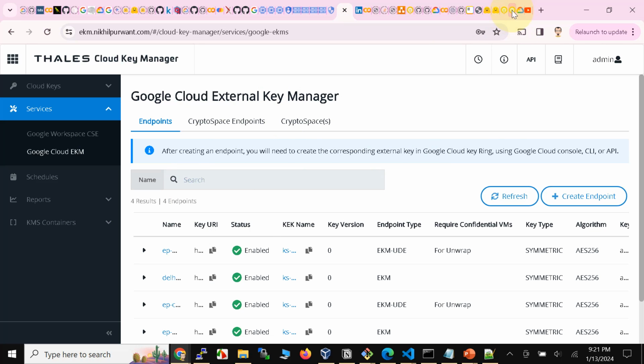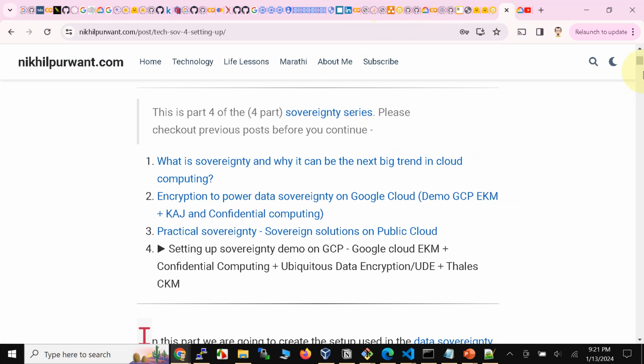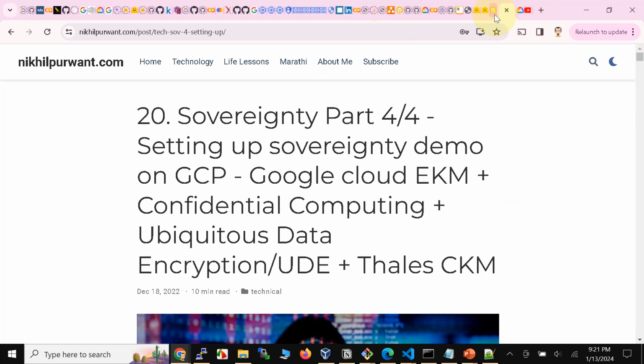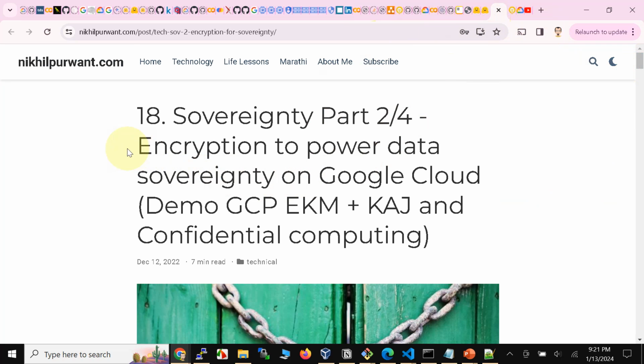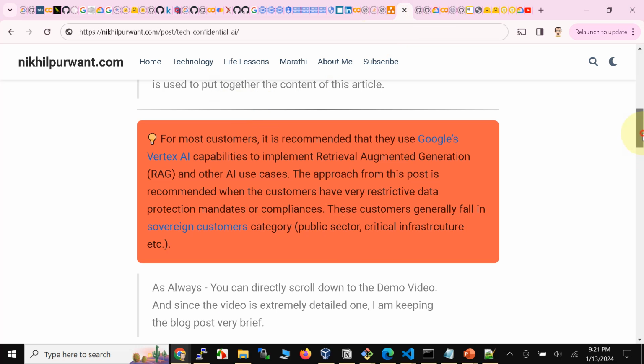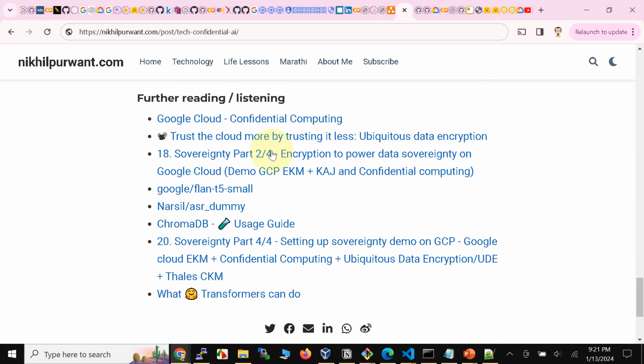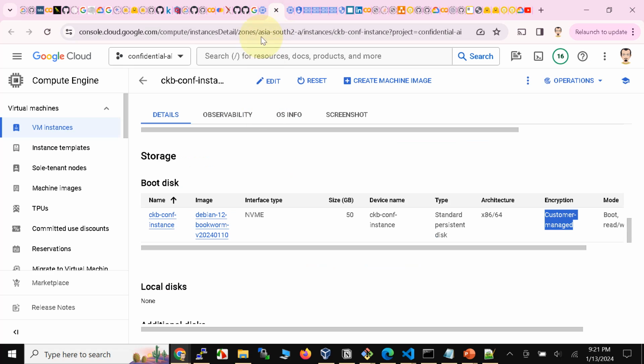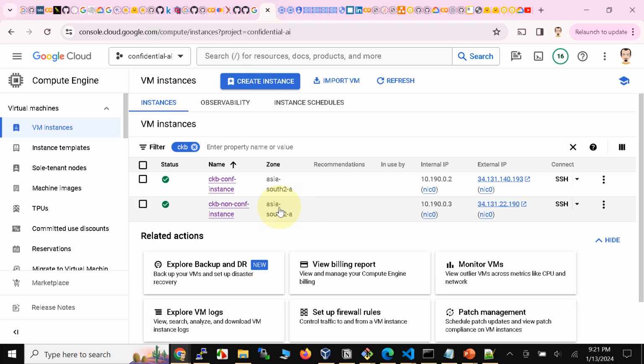I actually have another blog that explains and demos in detail how encryption powers data sovereignty on Google Cloud, and the links to all of this are provided in the accompanying blog already. So if you scroll down, here are those links. Alright, so coming back, we have this confidential instance and we also have a non-confidential instance.